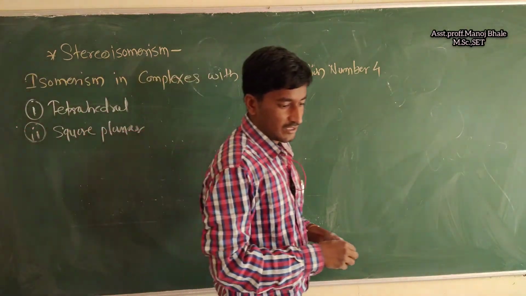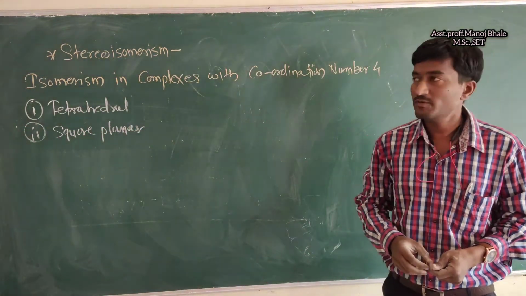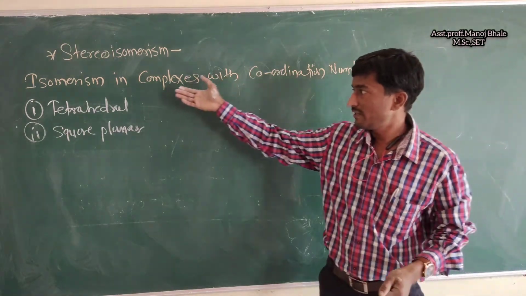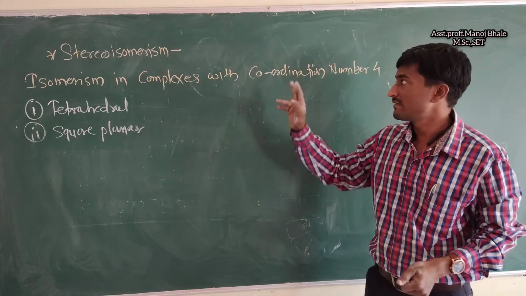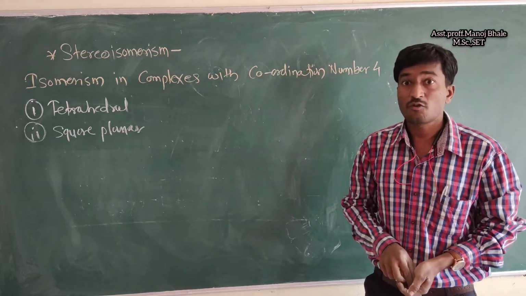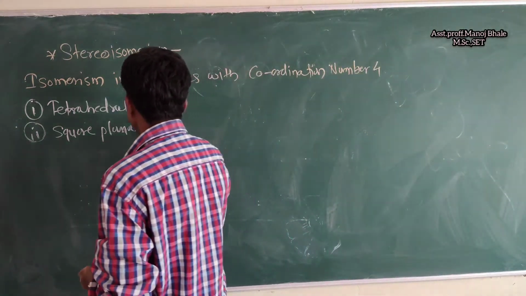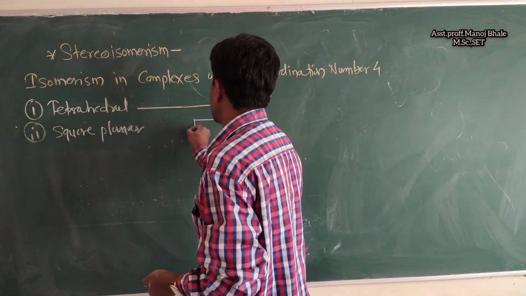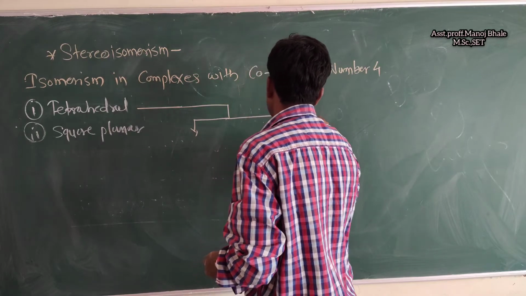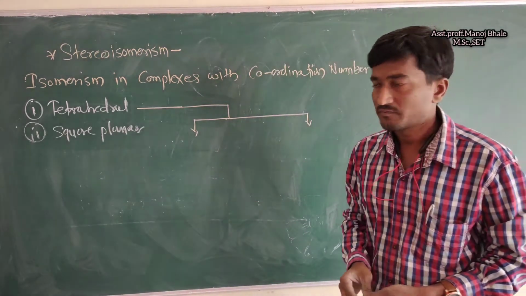There are two types of geometrical arrangements given there, tetrahedral and square planar, having coordination number 4. Now, what about the tetrahedral in case of geometrical isomerism and in case of optical isomerism?